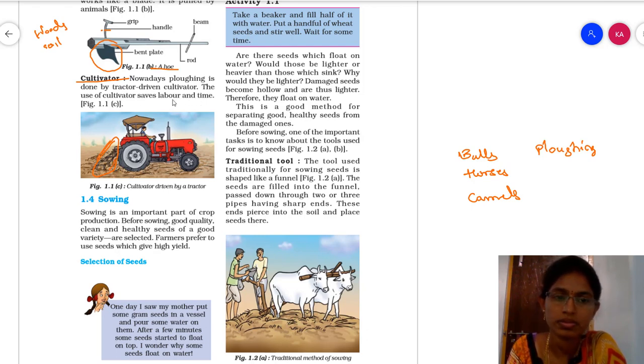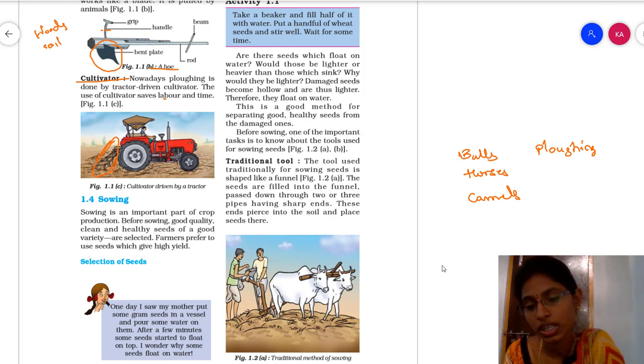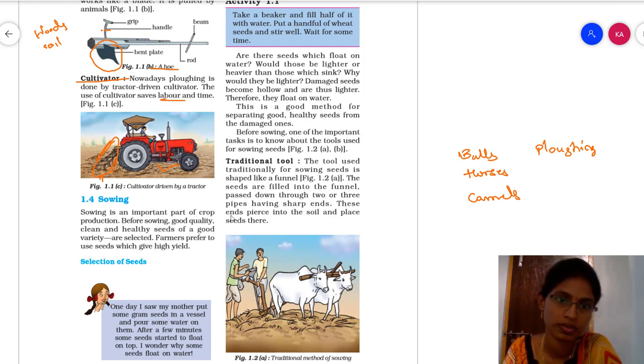If we use the bulls or horses method, time will be more and it requires days to plow the soil. But today, in modern times, by using this tractor and with the help of the cultivator, we save time, and the labor work is also saved. So this is about cultivator.